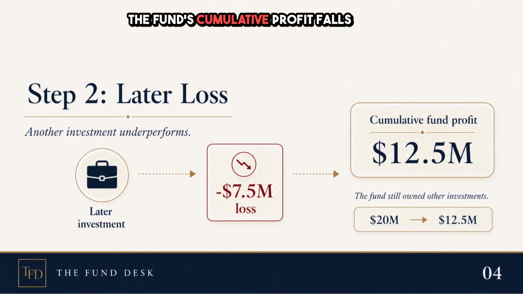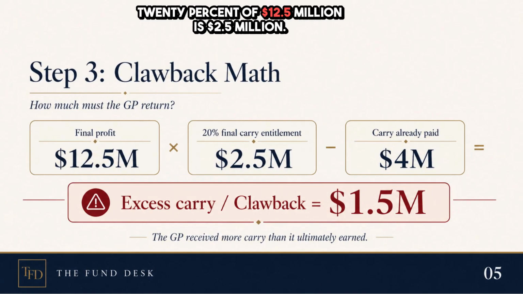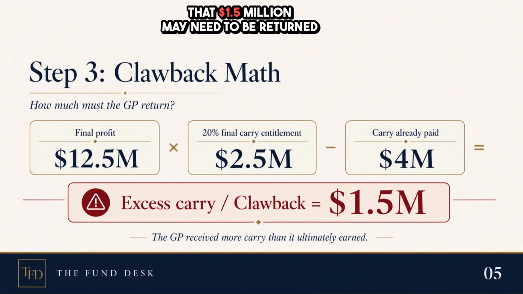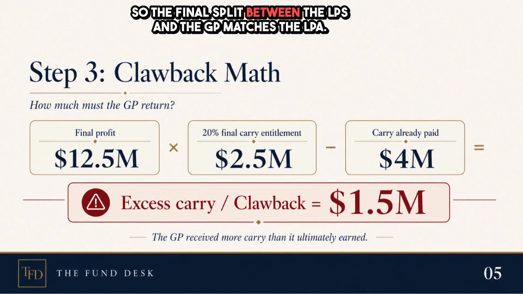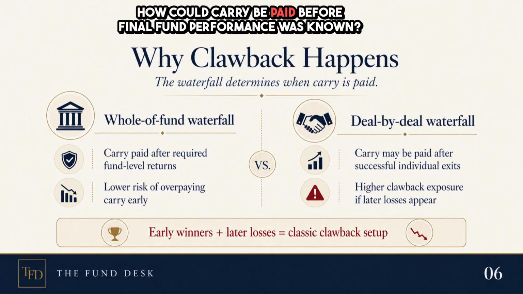The fund's cumulative profit falls from 20 million to 12.5 million. 20% of 12.5 million is 2.5 million, but the GP has already received 4 million. The difference, 1.5 million, is excess carry. That 1.5 million may need to be returned so the final split between the LPs and the GP matches the LPA. The important question is, how could carry be paid before final fund performance was known?